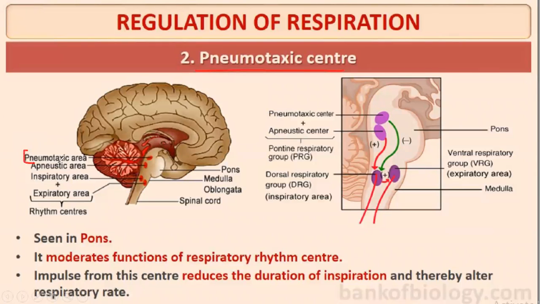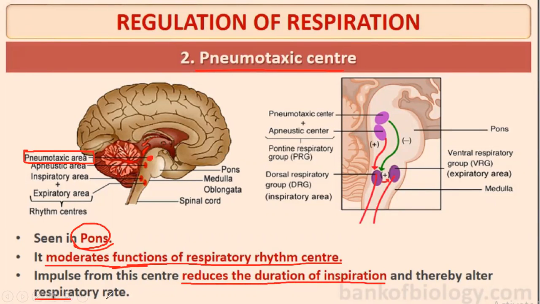The pneumotaxic center is seen in the pons varolii. Look, this is the pneumotaxic center, found in the pons varolii. What is its function? It moderates or controls the actions of the respiratory rhythm center. The impulse from this pneumotaxic center reduces the duration of inspiration and thereby alters the respiratory rate.